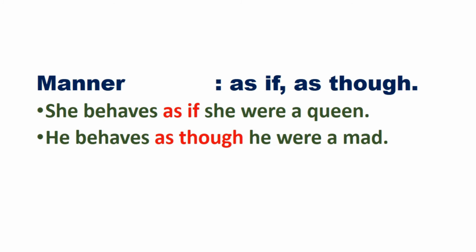So the sentence is written in this way and it is not was but were that comes after the subject of the subclause. The second one of this, he behaves as though he were mad. Again look, it is not was but were. So as if and as though have joined the main clauses with the subclauses.